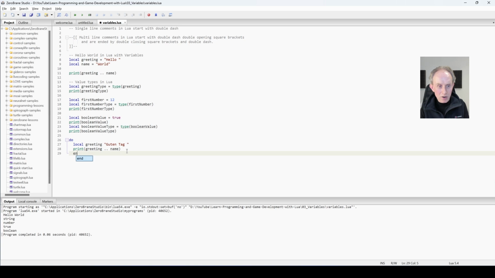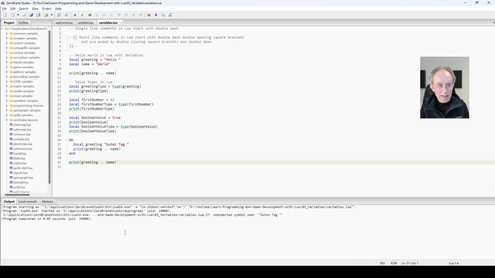And to end the block, I'm going to type end, and then I'm going to repeat the same line of code just to show you what happens when this local variable, which is shadowing greeting that we defined here, goes out of scope. So we're just going to go print greeting name. Let's run it and see what happens. We get an error because I haven't put in the equal sign.